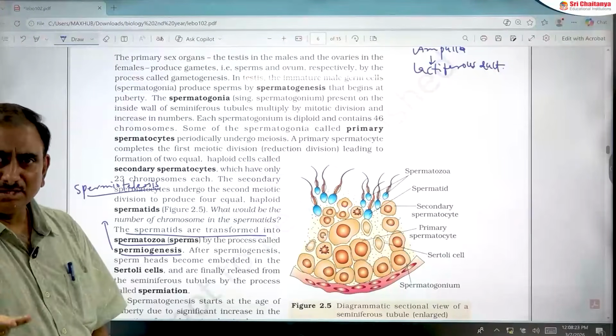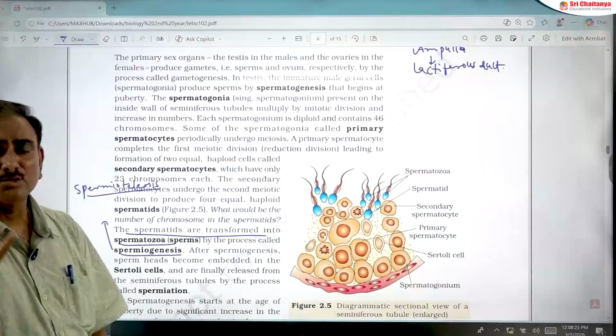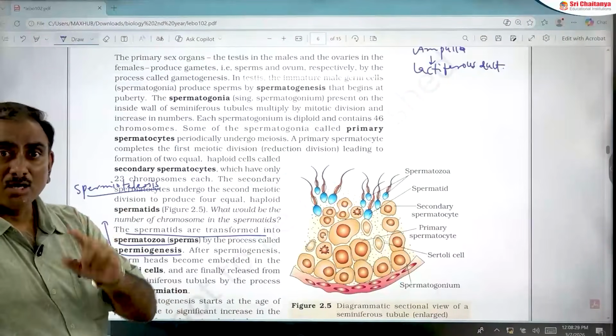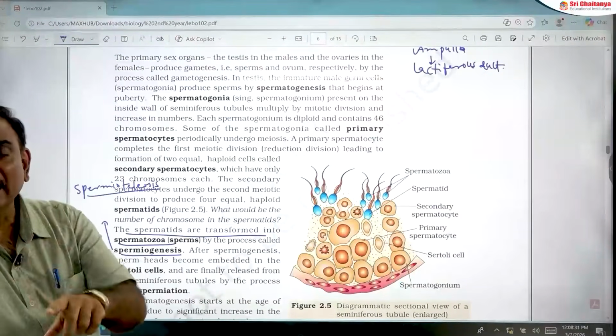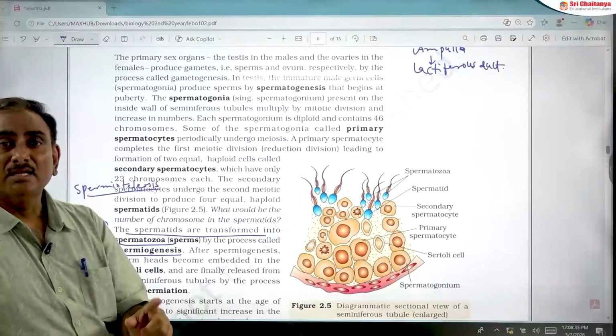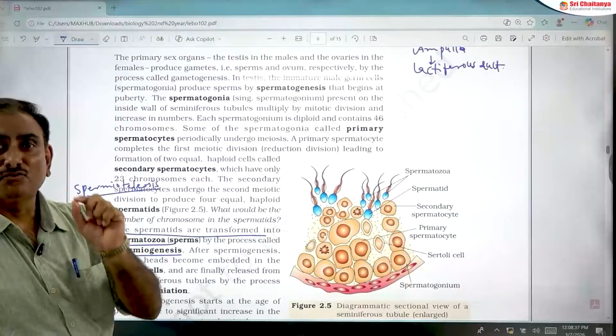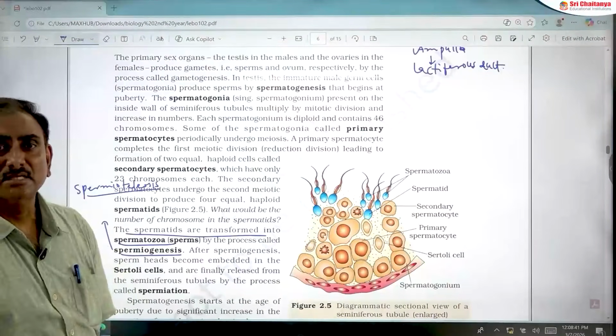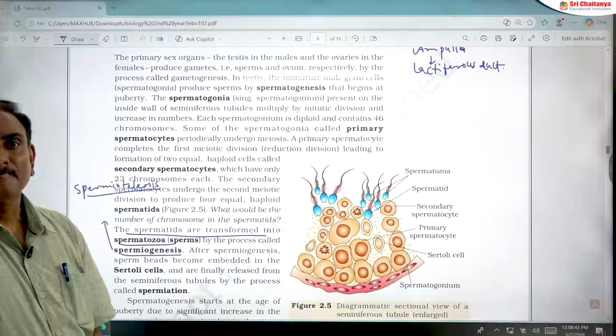Spermatozoa contain 23 chromosomes. Spermatids also contain 23 chromosomes. But spermatids are non-motile, non-functional, inactive. The conversion of non-functional, non-motile, inactive spermatids into functional, motile, active sperms is called spermiogenesis. This is a very important statement.